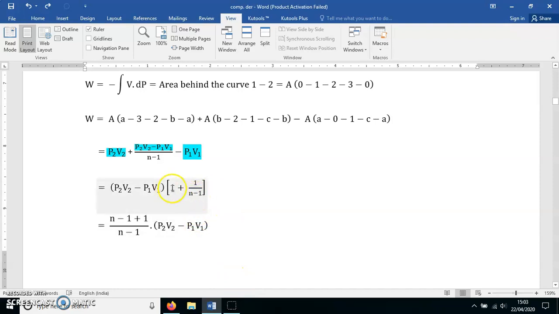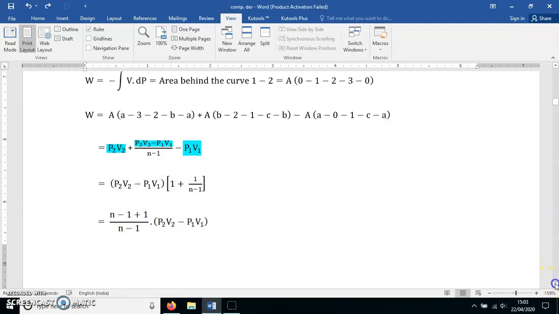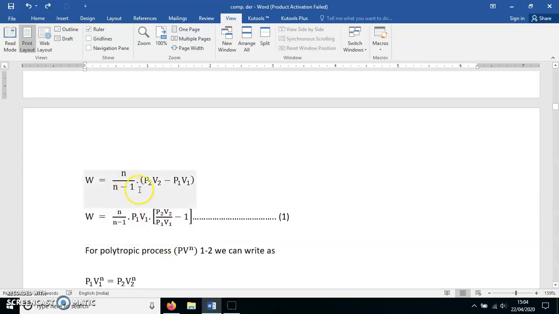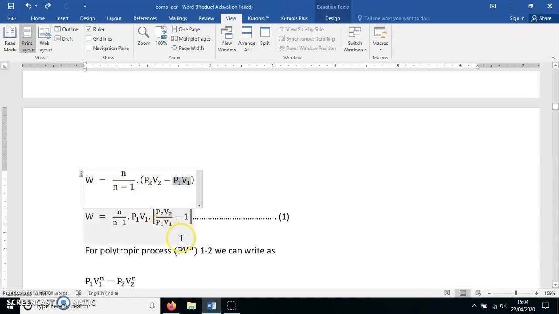Now just cross multiply this. 1 into N minus 1 is N minus 1, plus 1 divided by N minus 1, and this bracket is as it is. So minus 1 plus 1 get cancelled. Now W is N upon N minus 1, P2 V2 minus P1 V1. Now you take P1 V1 common from this equation.